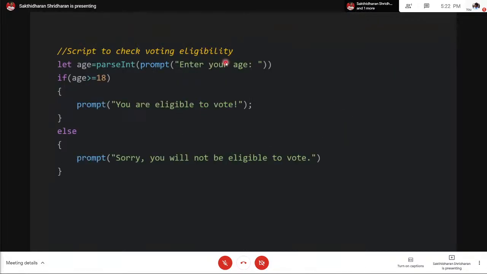Now again, we come across another piece of code, a script to check voting eligibility. Simple. Again, you get an input from the user, and if the age is greater than 18, you display you're eligible to vote. But if the age is less than 18, then you are not eligible to vote. Again, we'll just try this code out.